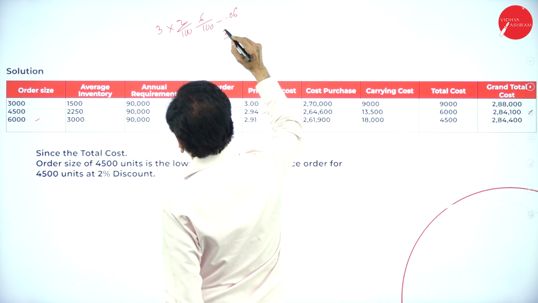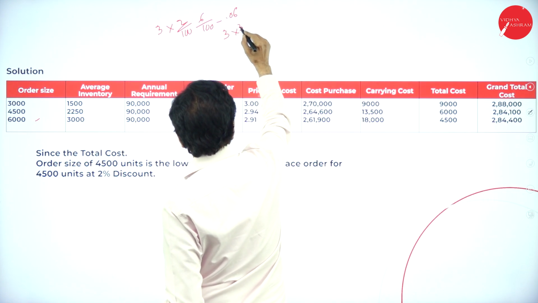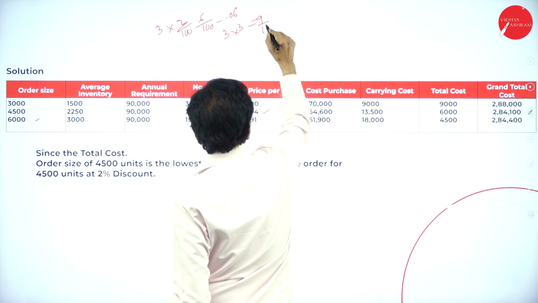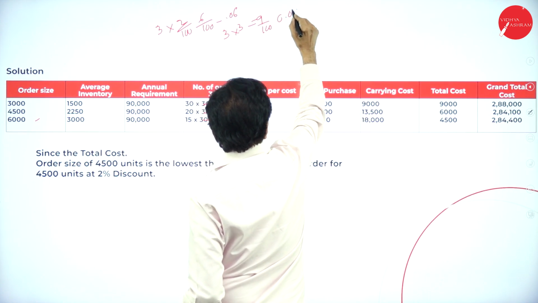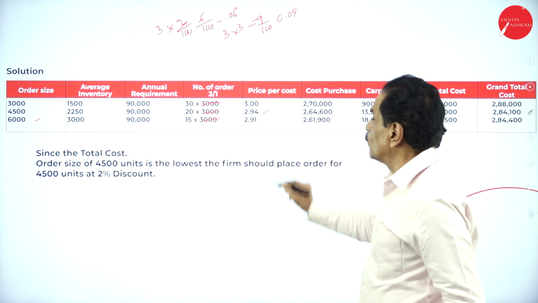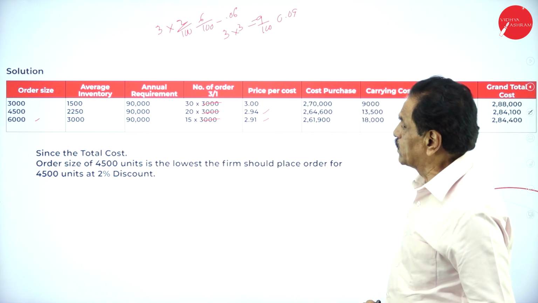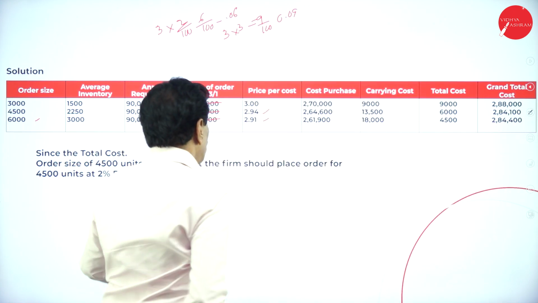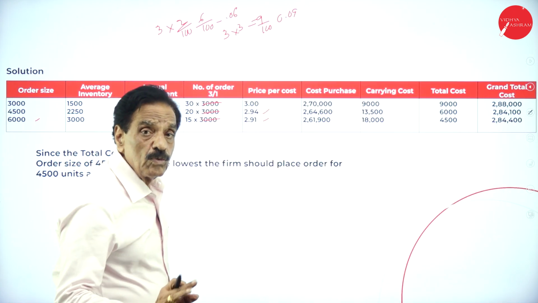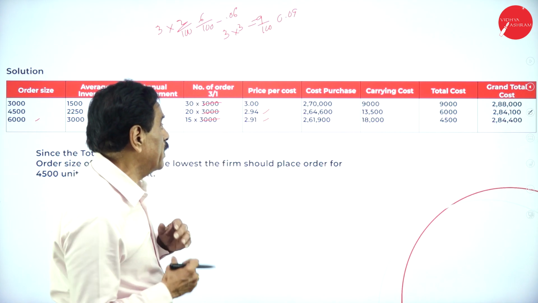3% you have got, no? And how much money? 3 rupees. This is 9 divided by 100, 0.09, your discount. If you go now, it is 2.91 price. So the price per unit: one is 3 rupees, another is 2.94, another is 2.91.